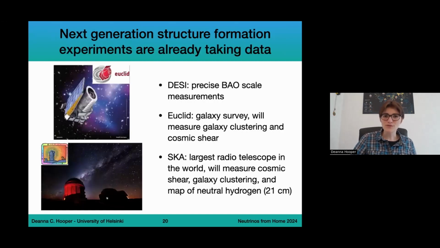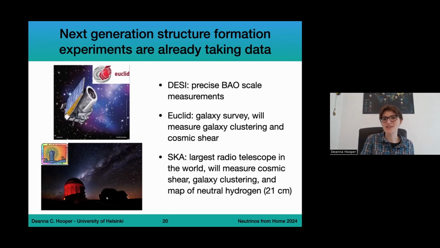In terms of large-scale structure experiments measuring the matter power spectrum, we already have a lot of experiments that have started taking data in the last 2 years, and more are going to join in the future. So we have DESI, the Dark Energy Spectroscopic Instrument, which is going to provide incredibly precise BAO measurements.